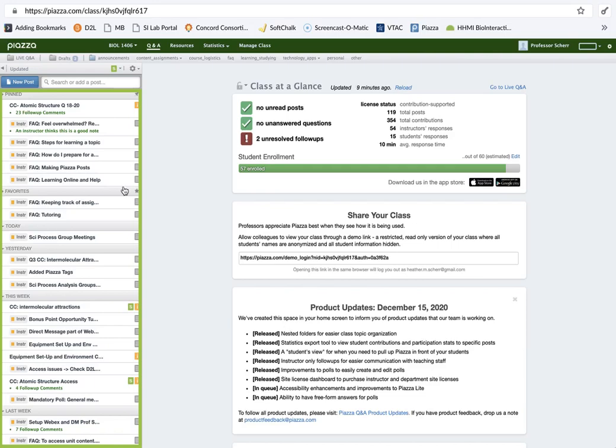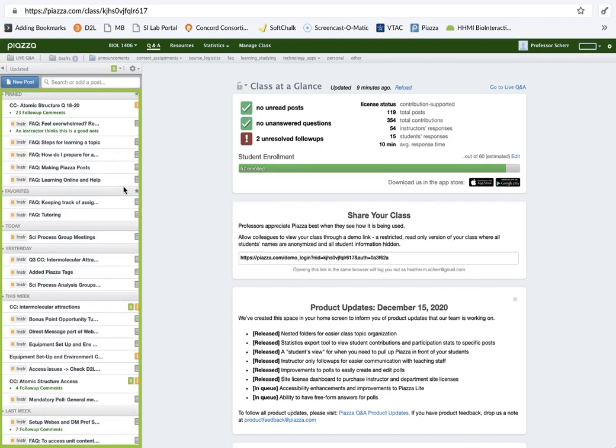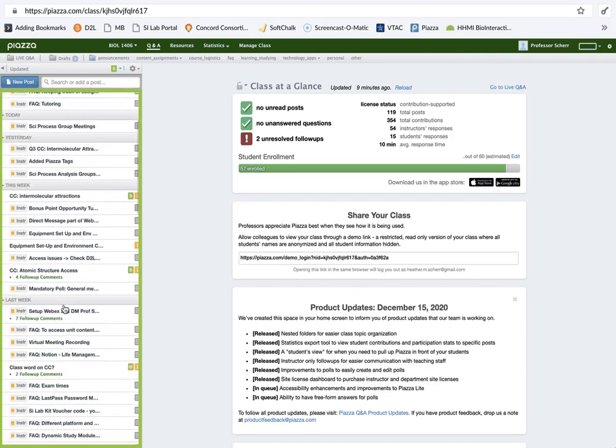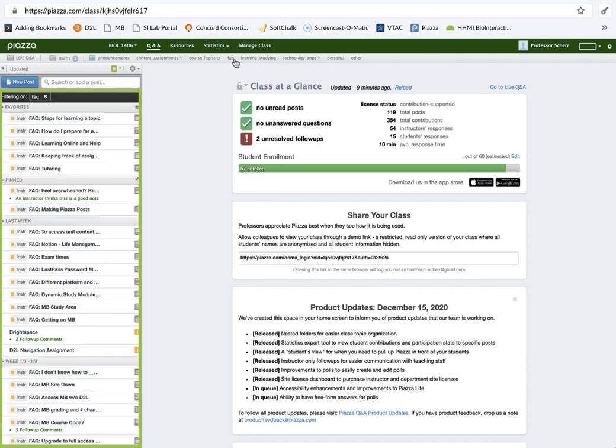So if you haven't been using it, it's going to look crazy when you get in because there's been a lot of conversation going on. So what you'll want to do first, though, is to see what everyone else saw when they first came in before people started communicating. You want to go to this FAQ here. That means frequently asked questions, and that's going to show you everything that I, as the instructor, put on there to begin with, to address common questions and how to do stuff, all kinds of things, as well as a couple of things that came up later when people mentioned some questions that I thought, oh, that would be a good fact. So do that first.